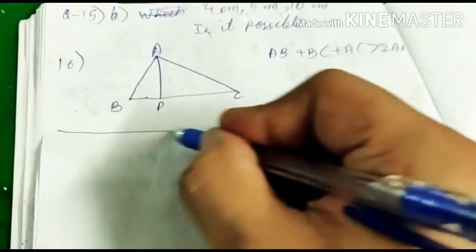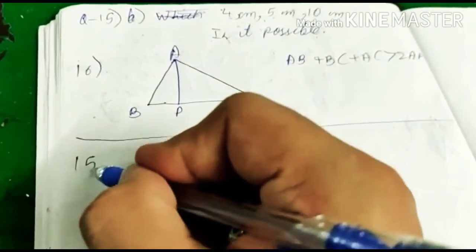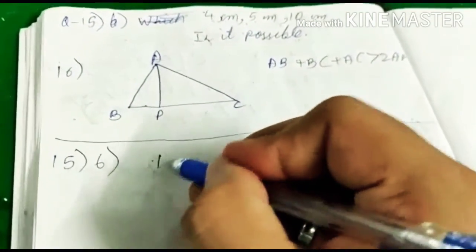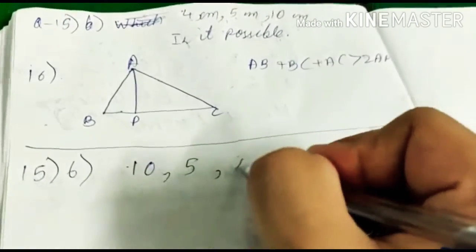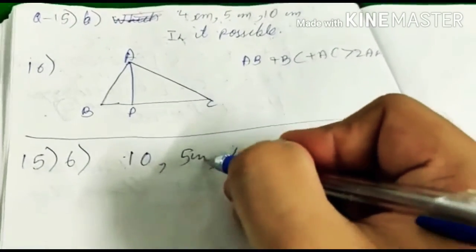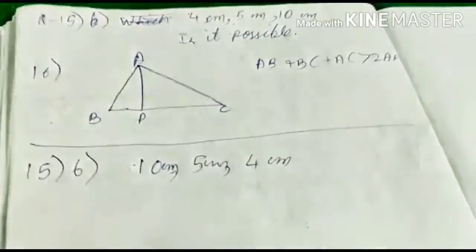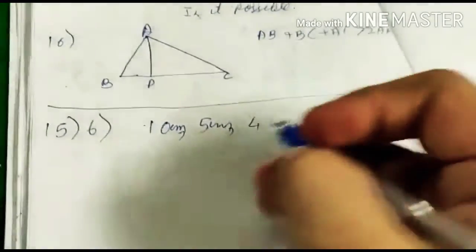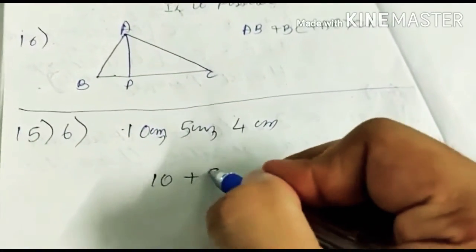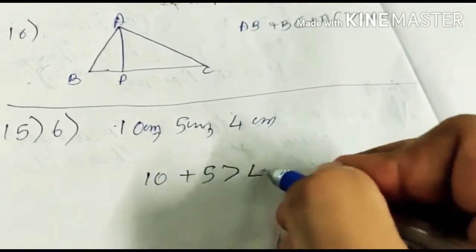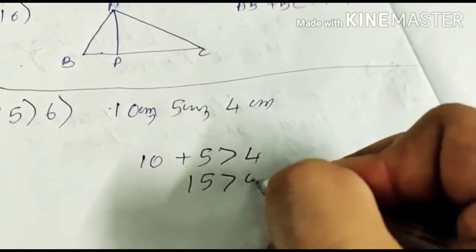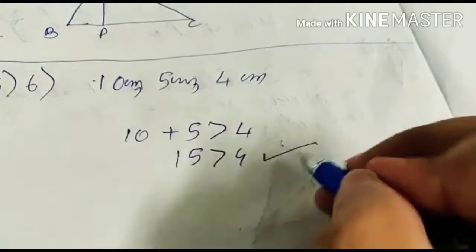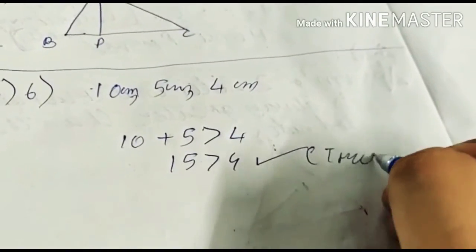So in question number 15 B part, one side is 10, one side is 5 and one side is 4 cm. The unit is a must. If we take the sum of two sides, 10 plus 5 is greater than 4, meaning 15 is greater than 4. This is true.